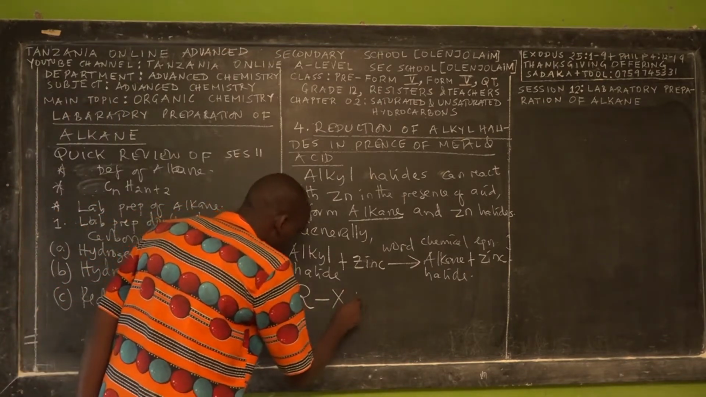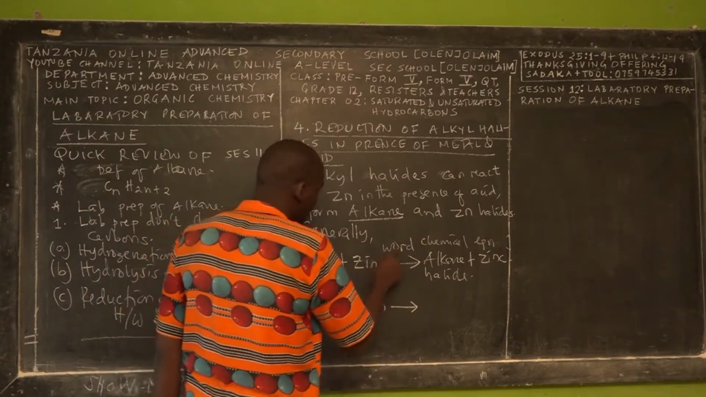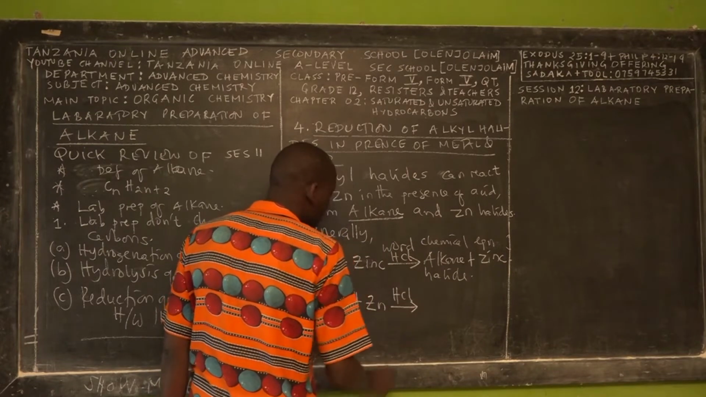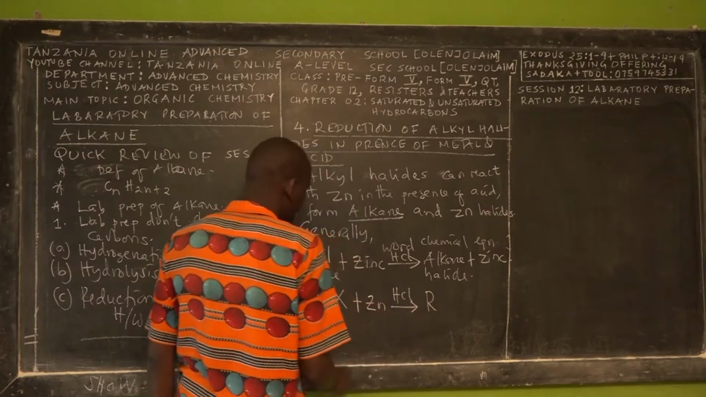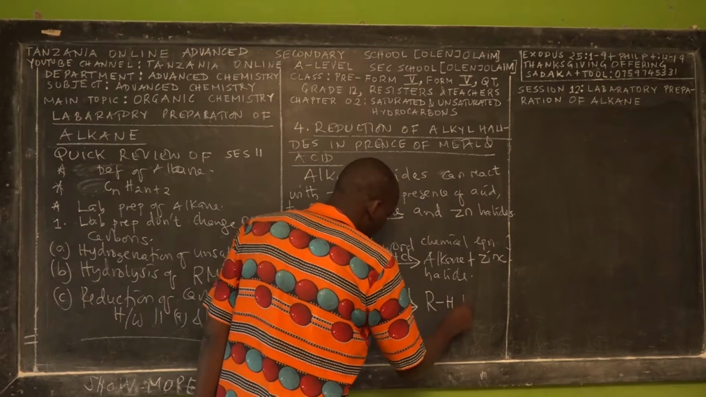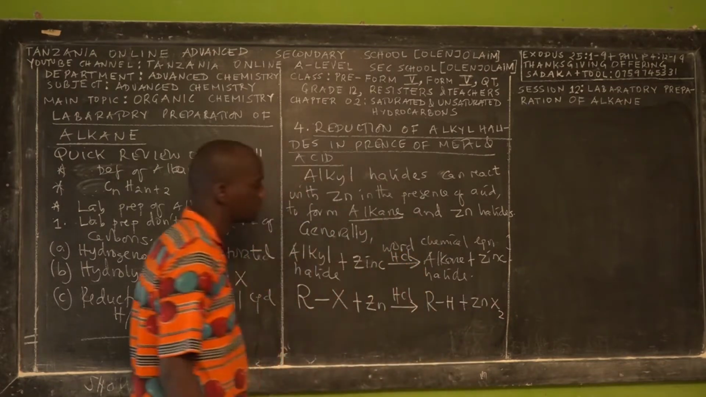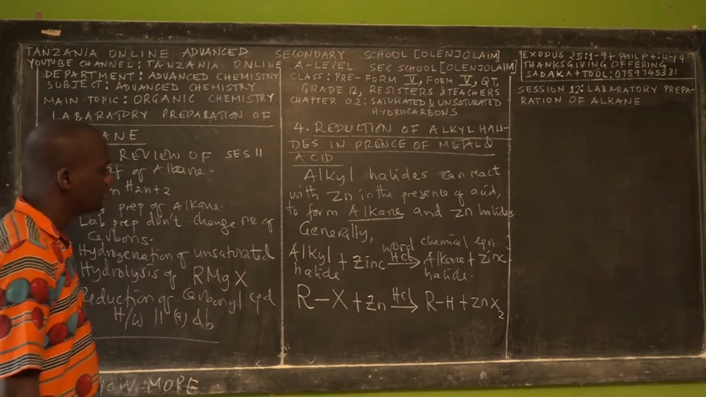So if this one reacts with zinc, under the presence of hydrochloric acid, then the product is what? It is R bonded with hydrogen, plus zinc halides. Okay? So, examples.